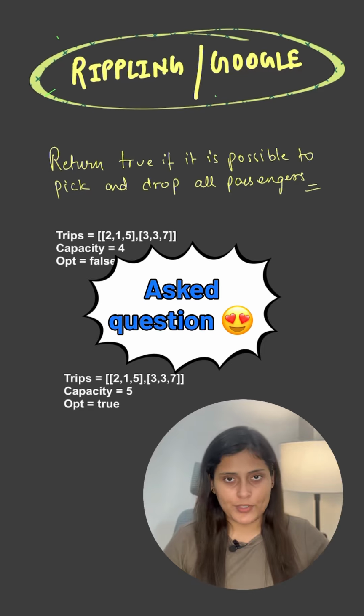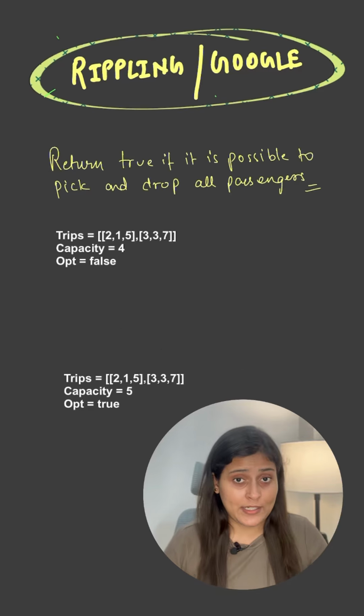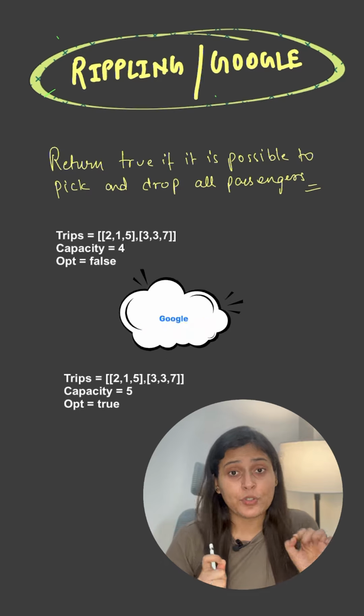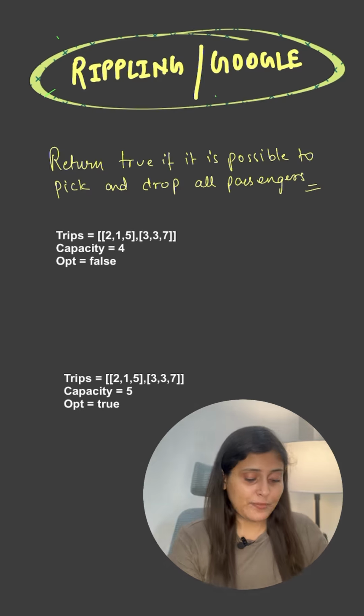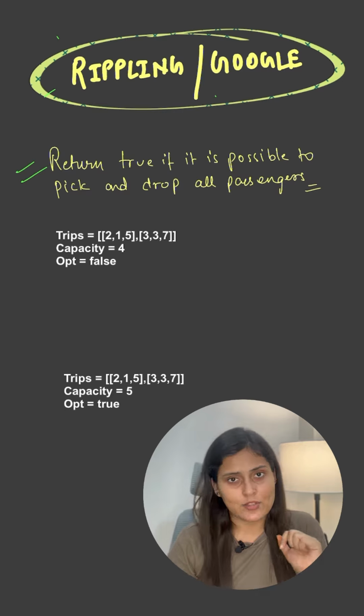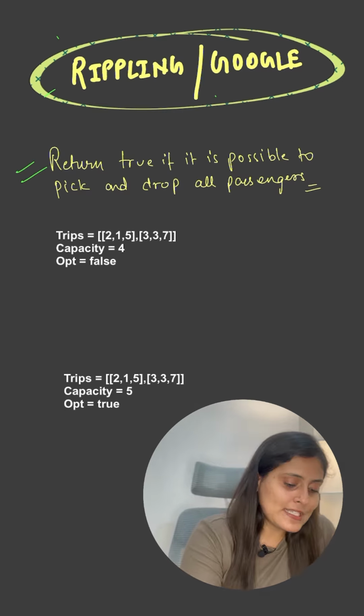Fewer people talk about this problem, and I found it on the internet. It has been asked in startups like Rippling, Rubrik, and even Google. The problem is very simple. If you have solved the problems related to merge intervals, then you can definitely solve this also. But this has some unique conditions.